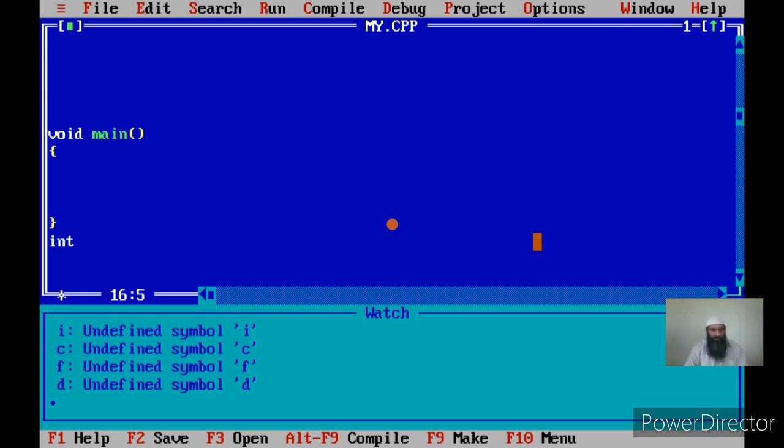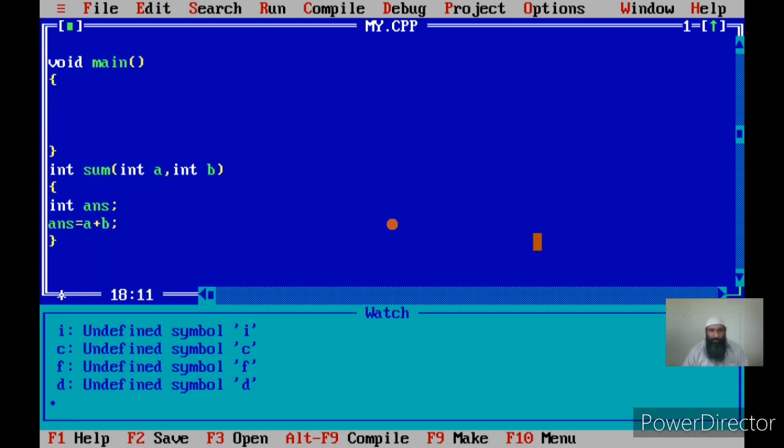Suppose it's an integer function and it returns an integer, and it's a sum function which does the sum of two numbers. A simple function I'm taking because I have to explain the concept of the prototype here. Then I take two numbers A and B as arguments, and this function does the sum of these two numbers. That means we have another variable integer answer, and in answer I can save the sum of A and B. Okay, then I return an answer.